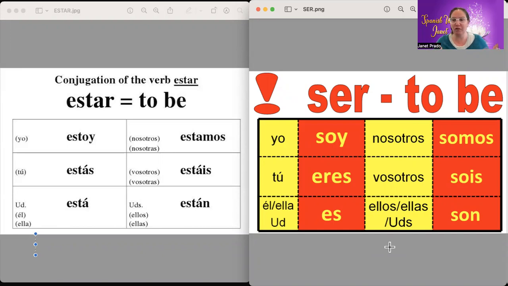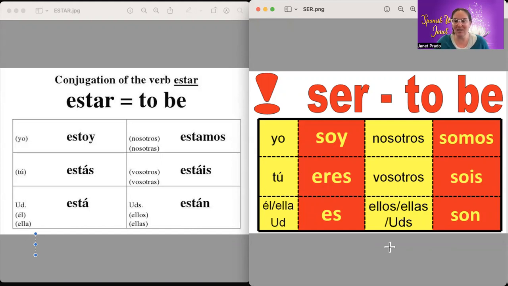So repeat after me. I am. Yo soy Jeanette Prado. And now you try for yourself. I am, and then your first and last name. Very good. Now, if you're talking to somebody directly, it's going to be tú eres. Let's use Sally as an example. Tú eres Sally. Very good.